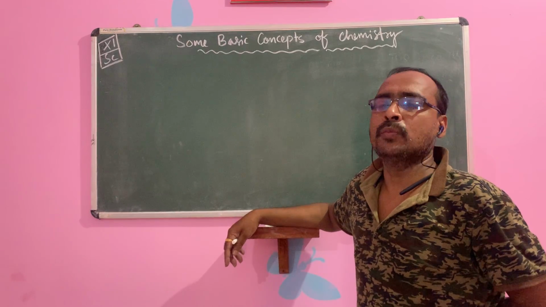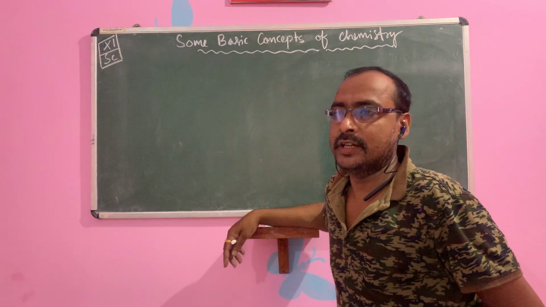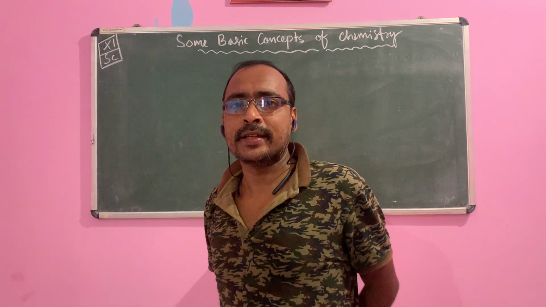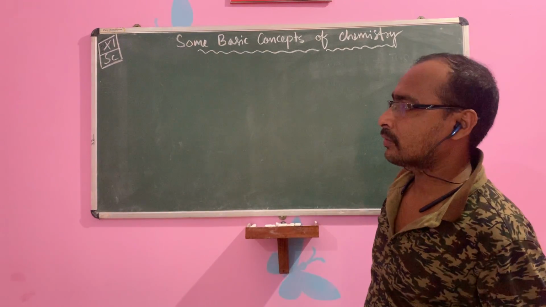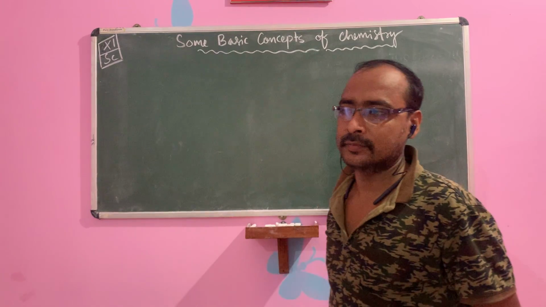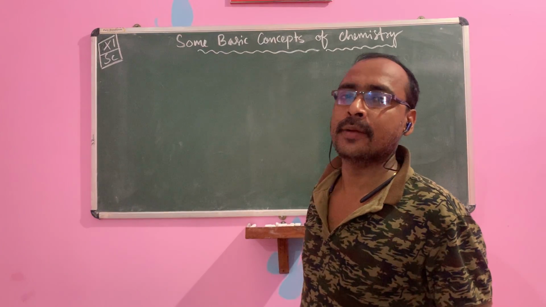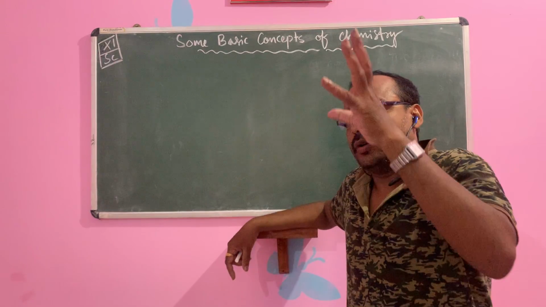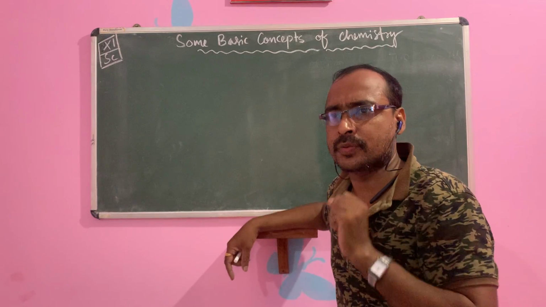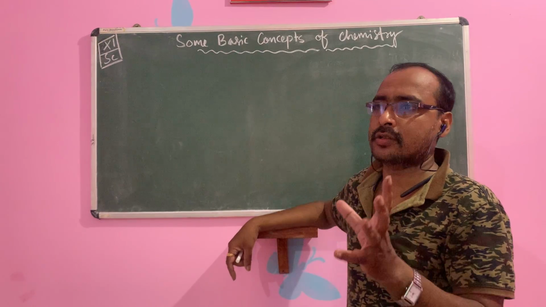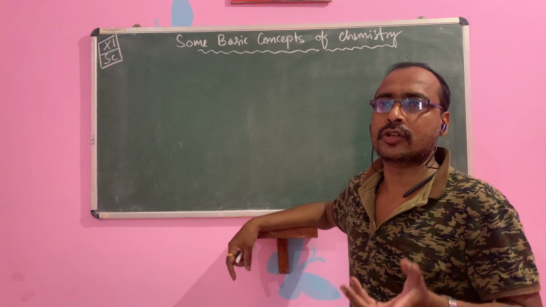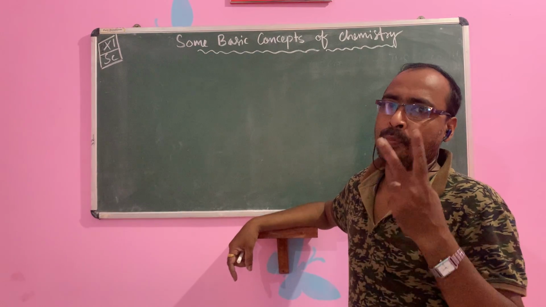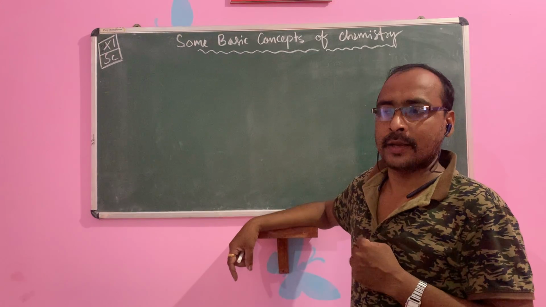What do you mean by chemistry? What is in your mind? Chemistry is the science of matter. The science of matter is called chemistry. It is the study of composition and structure. Composition, children, means the components present in that substance. And structure means the shape. Then properties are again of two types, physical properties and chemical properties.